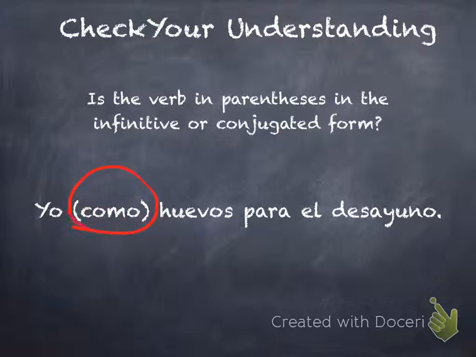Oh, yeah, this one's the yo como. We know that one. Is the verb in parentheses in the infinitive or the conjugated form? It's going to be very important for us to realize when verbs are in the infinitive, when verbs are in the conjugated form. Sometimes we do want to say a verb in the infinitive, like he likes to run. Since we're saying to run, it's going to stay in the infinitive, right? So it's very important to spot if it's in the infinitive and what they're trying to say. Because if it's in the infinitive, they're trying to say to do something. If it's not, they're telling you so-and-so does that.